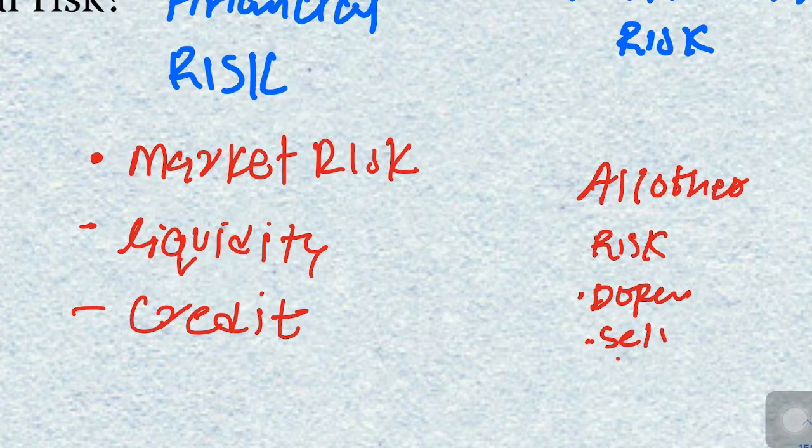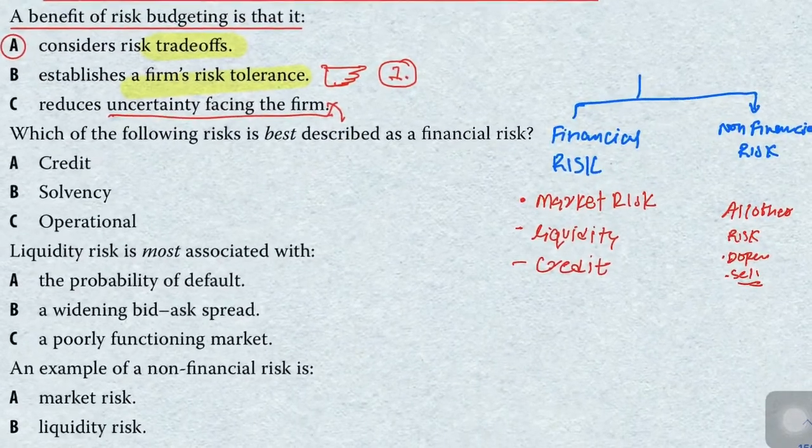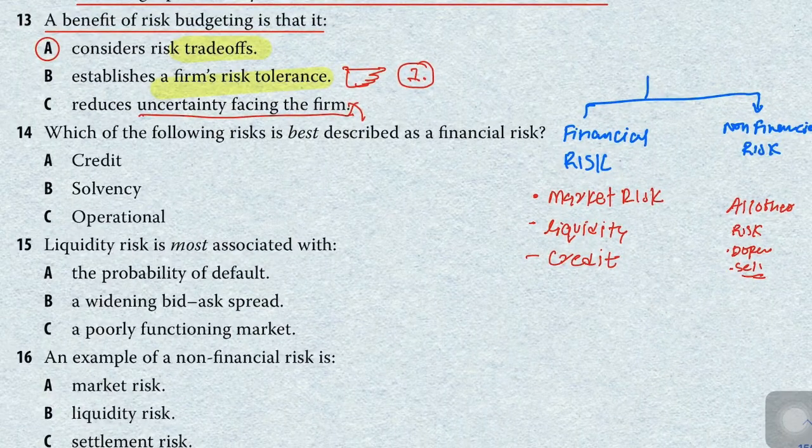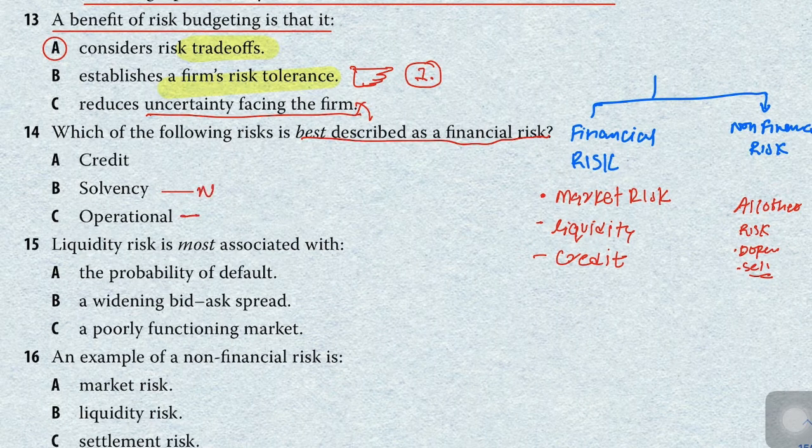settlement risk. So this question is asking us which of the following is best described as the financial risk. Solvency risk is a non-financial risk, operational risk is a non-financial risk. So the correct answer is option A. It is pretty simple.